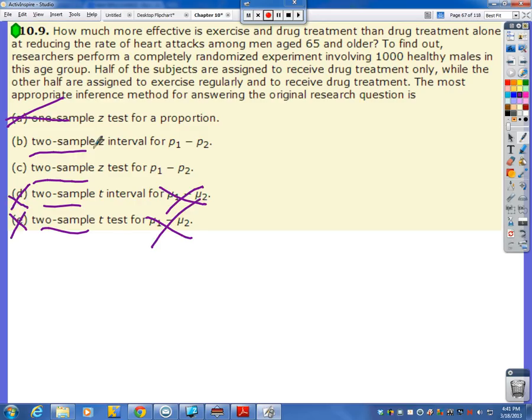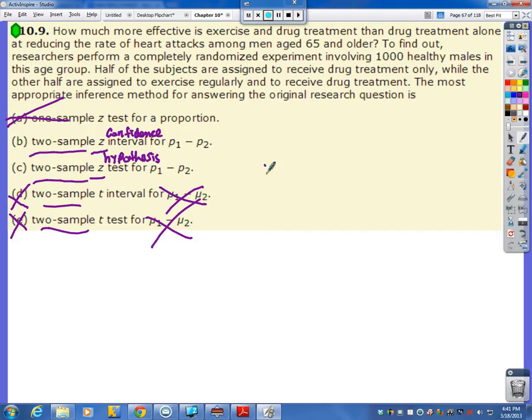So we're doing a two sample, obviously a Z, but are we wanting to calculate an interval or a test? And here we're just meaning, are we going to calculate a confidence interval or perform a hypothesis test? Now, it says how much more effective is this treatment compared to that treatment?